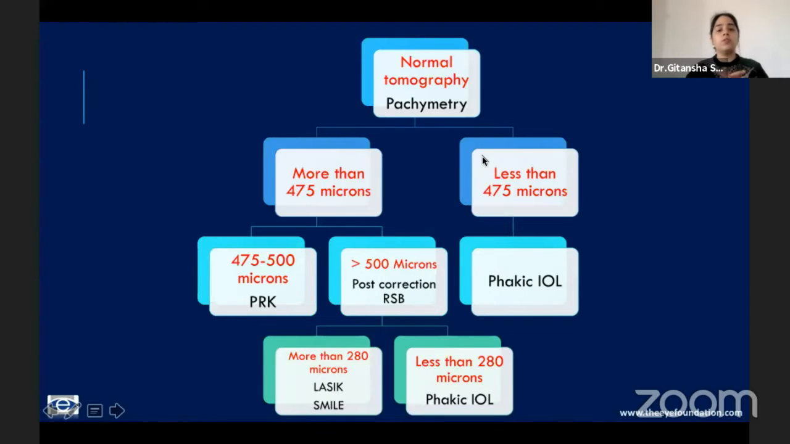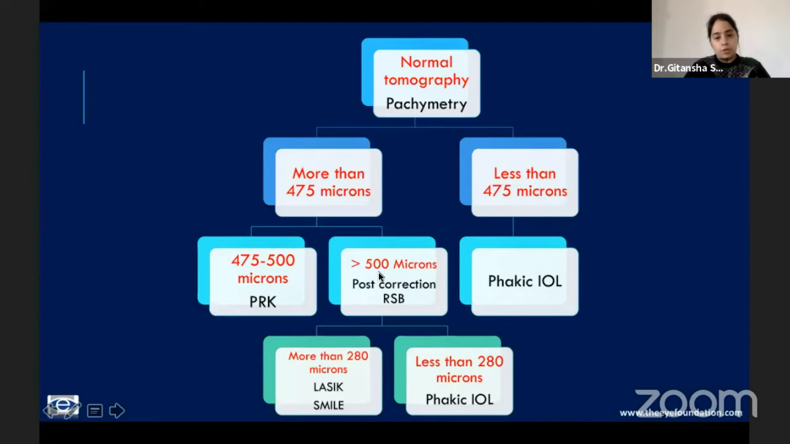Now, when the corneal tomography is normal, one of the major things that you see is the corneal pachymetry. If it's less than 475 microns on the thinnest corneal pachymetry, the option would be to leave the cornea alone and implant a phakic intraocular lens. Moving on to 475 microns or more. These are rough guidelines. It could be around 470 to 475 and around 490 to 500, but this is what we use. So between 475 to 500 microns, surface ablation would be preferred.